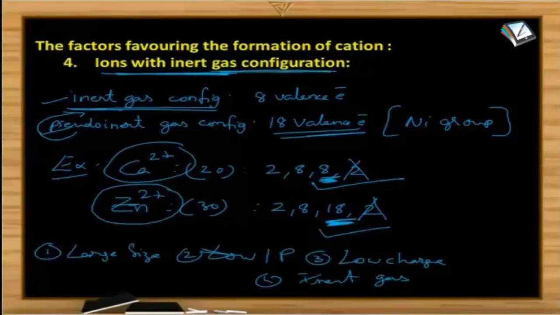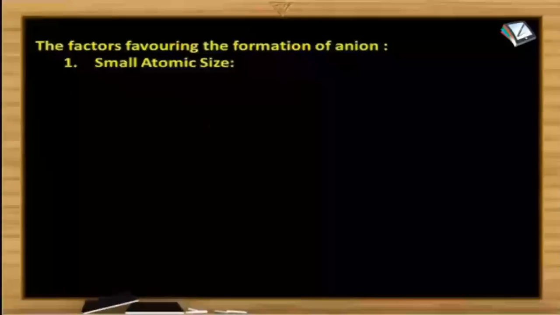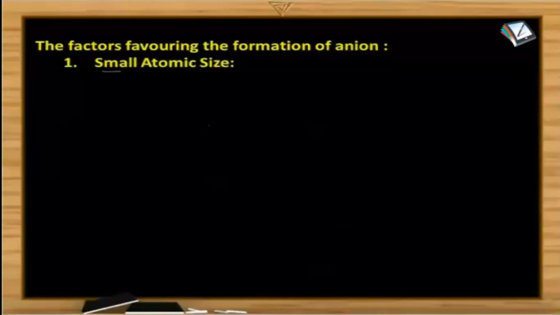Now let's see what are the factors favoring the formation of the anion. And here is the first factor. Again the heading is atomic size, but it is different. That is a small atomic size, or the small size, is a favorable condition for the formation of anion. Let us see an example.